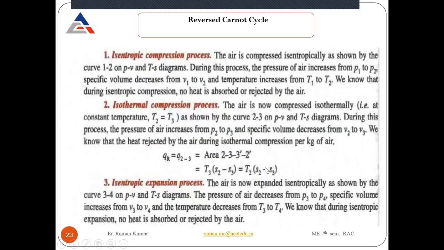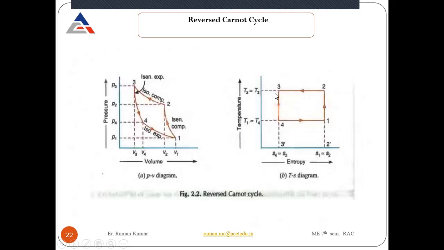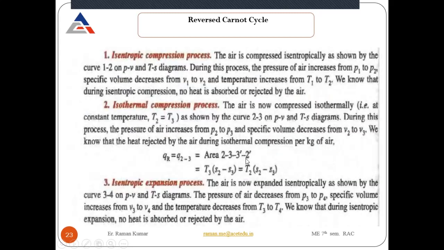Look at here, S2 minus S3. But T3 will be equal to T2. Look at here, from the temperature entropy diagram, T3 will be equal to T2. So we can also write it as T2 into S2 minus S3.